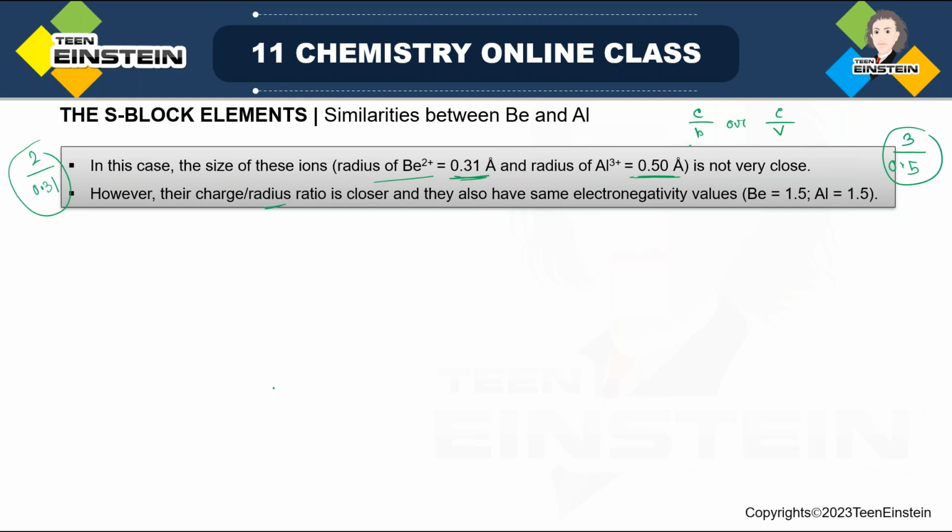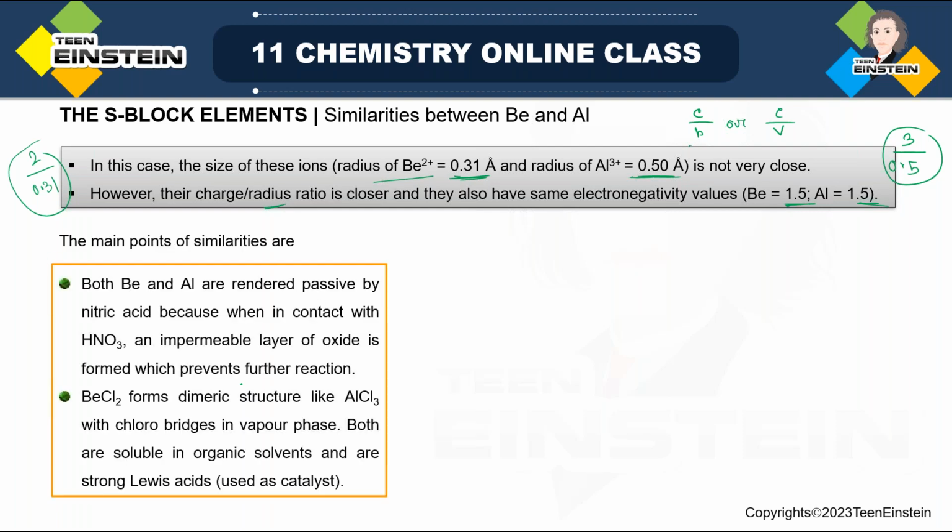That means this ratio is the same for them. It is true their sizes are not very close to each other, but the charge by radius ratio is very close, and that is the reason why they are behaving similarly, because these chemical properties are directly related to charge by radius ratio. Another thing is their electronegativity values are the same on the Pauling scale. So these are the reasons why we can observe some similarity in the behavior of beryllium and aluminium.